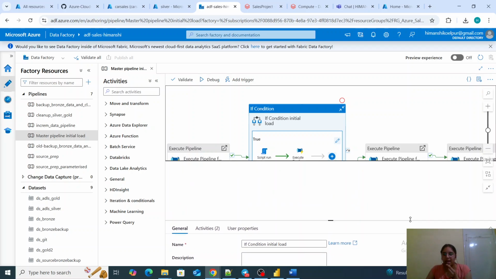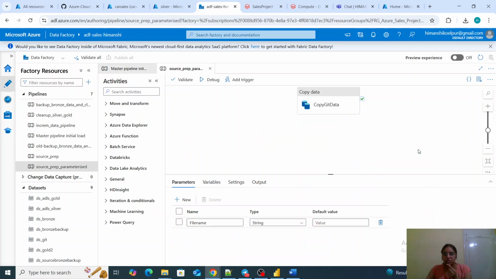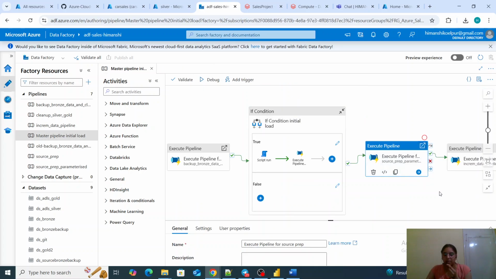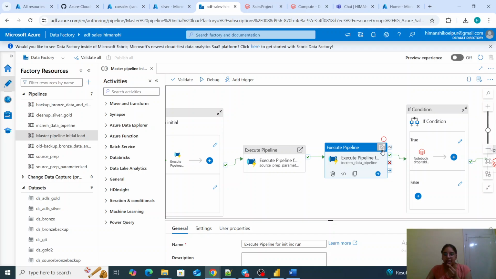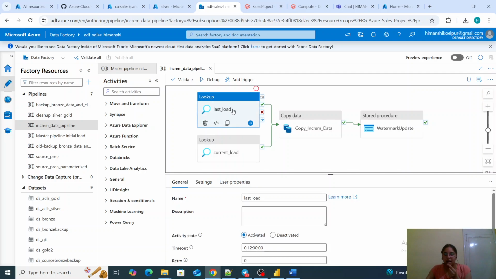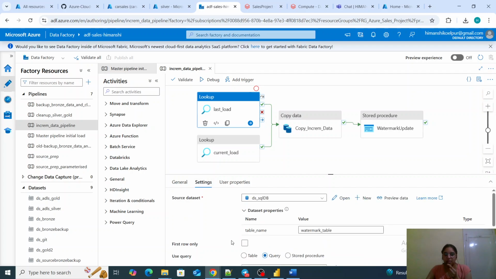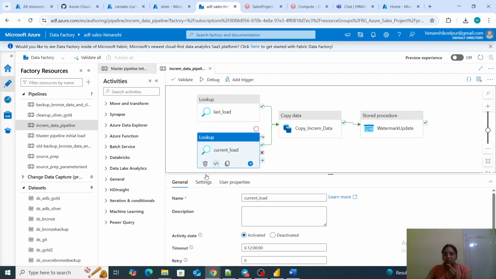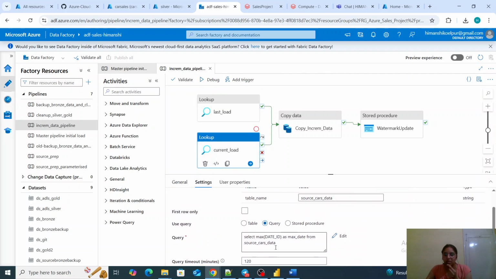Then I have added this activity which will basically copy the data from GitHub, and then load the data in the cars data table. Once data is added, I have this execute activity which first has the last load. Last load is basically whatever watermark value was last loaded, which will be 00 for the first time, and then current load is the maximum value which we have in our source data table.